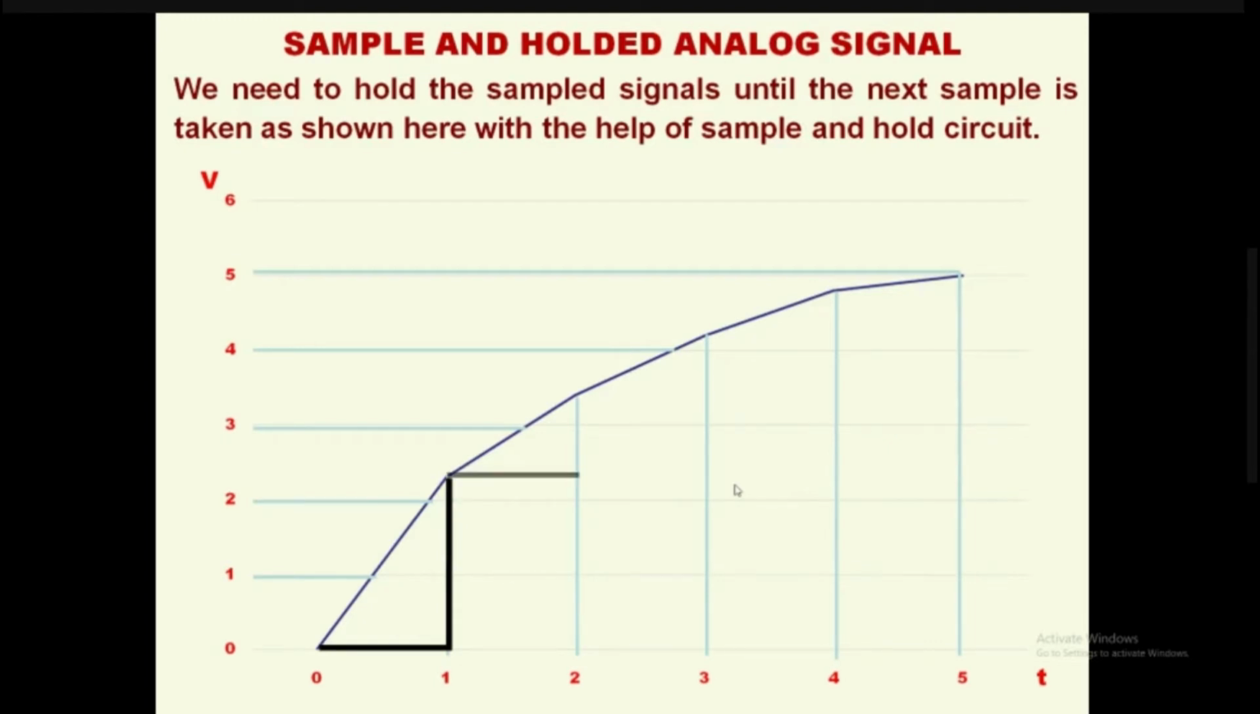So this is 1000 times more convenient. Instead of saying there is 0 voltage between the first sample and the second sample, it is better to say the signal is around 2.3 volts between the first sample and the second sample. So holding plays a major role.